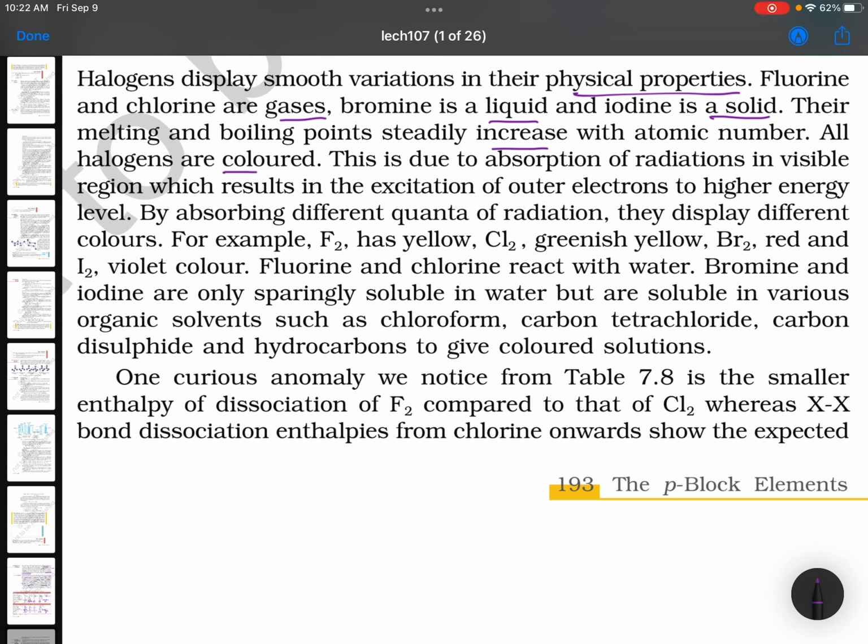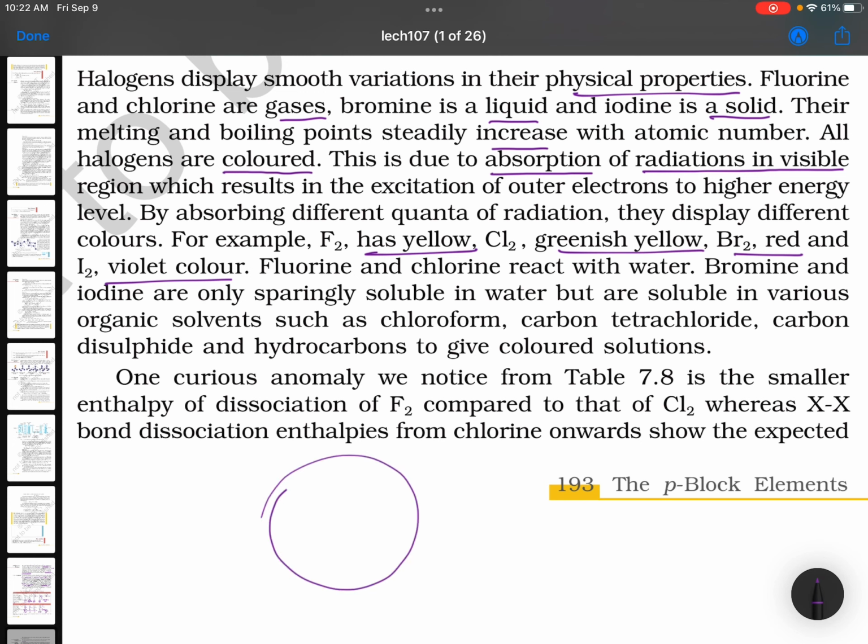All halogens are colored. This is due to absorption of radiations in the visible region, which results in the excitation of outer electrons to higher energy levels. By absorbing different quanta of radiation, they display different colors. Fluorine yellow, chlorine greenish yellow, bromine red, and iodine violet. You need to remember all this.